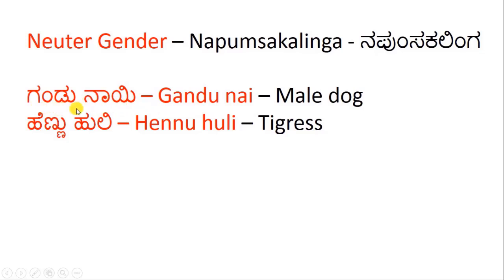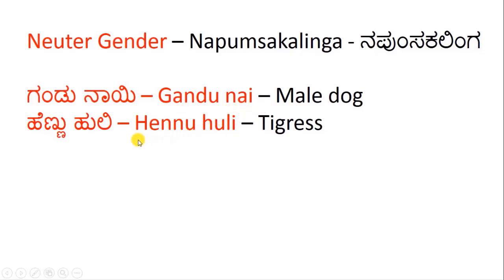So first comes the word gandu and then comes the word nai. Gandu means male. So male dog makes neuter gender into a masculine gender. If it is female dog, then hennu nai. Hennu means girl or female. So female dog or a bitch.